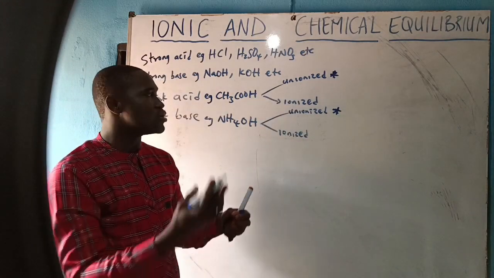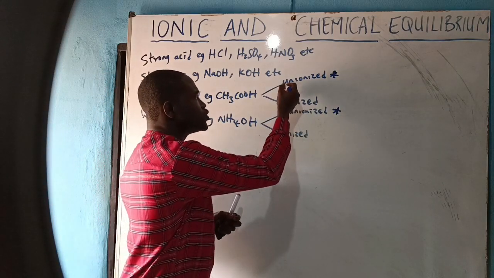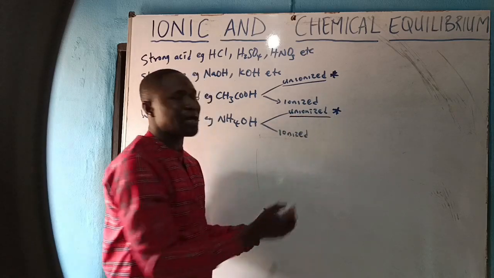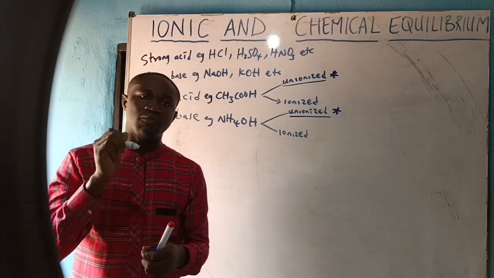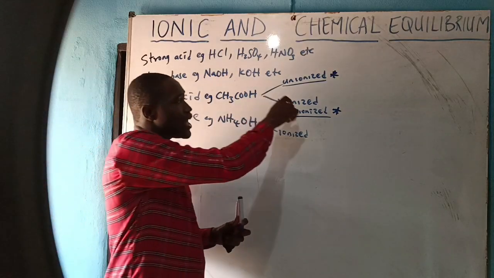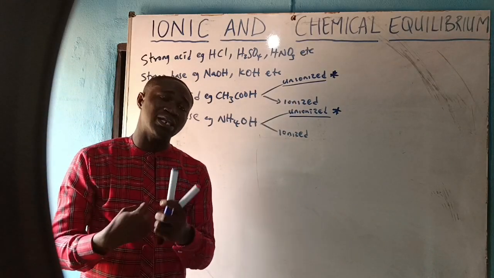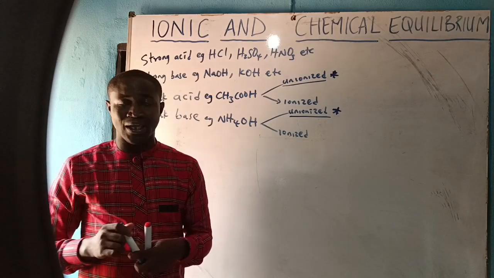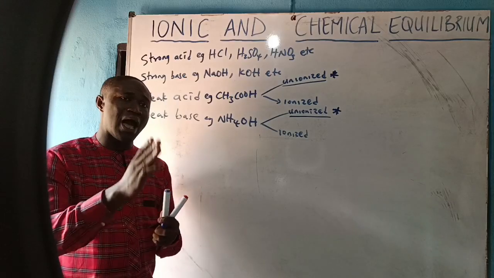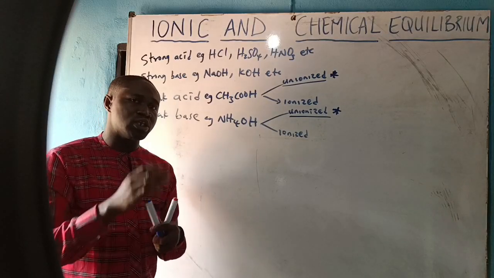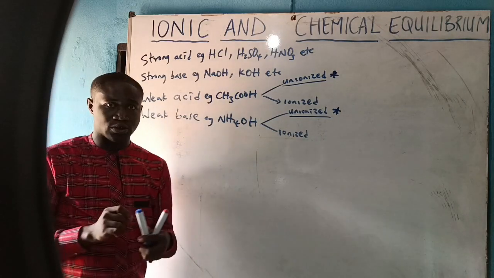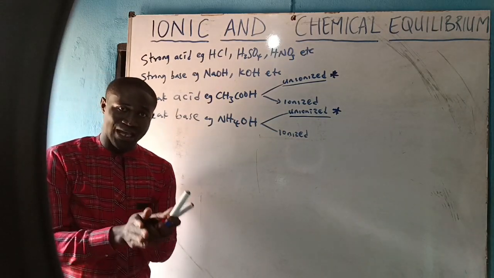after digestion and everything must have taken place, it will get the unionized part. This unionized part is the part of it that the body will make use of. That means it is the unionized part that will get absorbed either through the stomach or through the small intestine. If it is an acidic drug, most acidic drugs are absorbed through the stomach. Why? Because the acidic drugs are weakly acidic in nature.